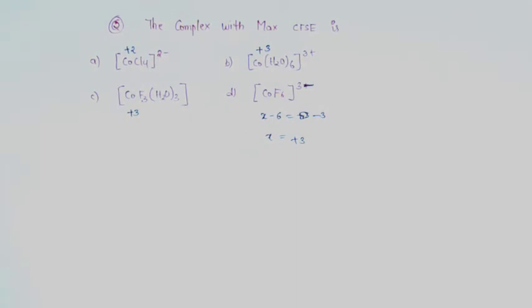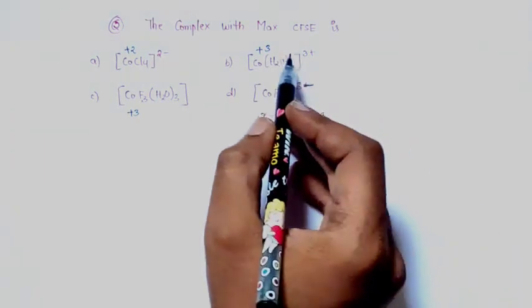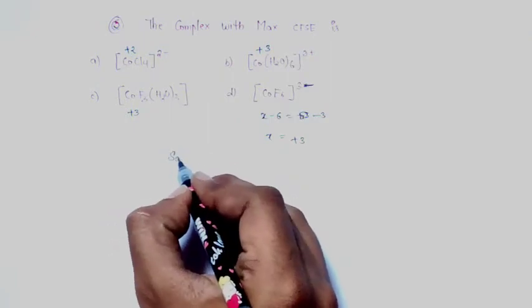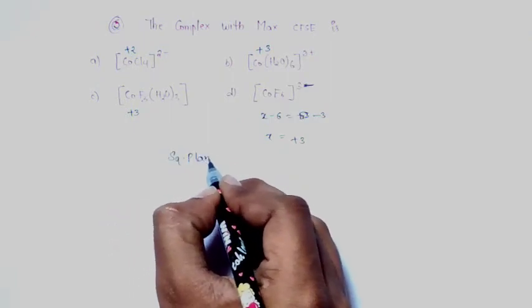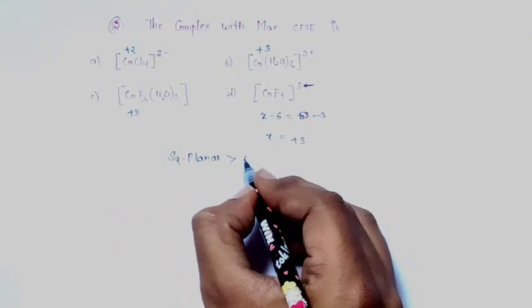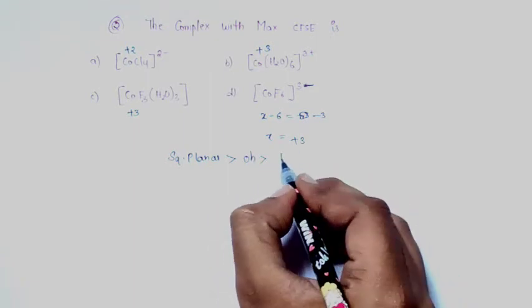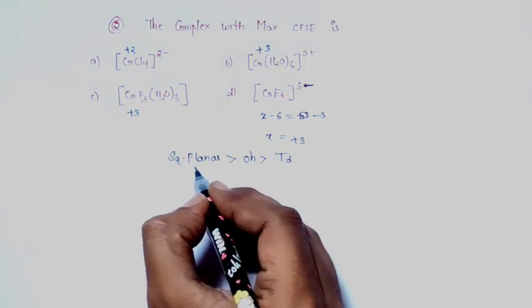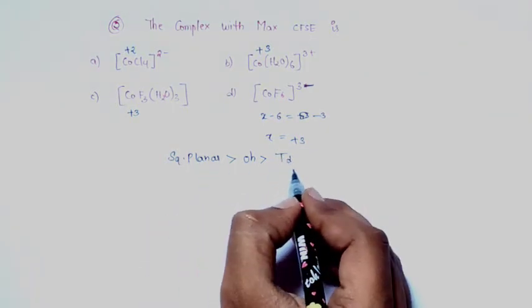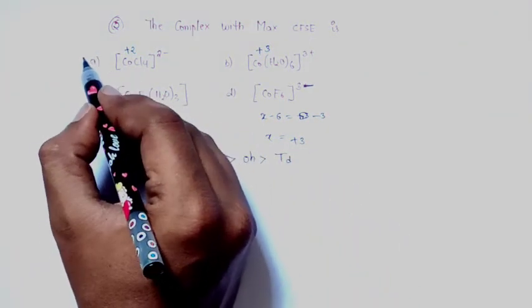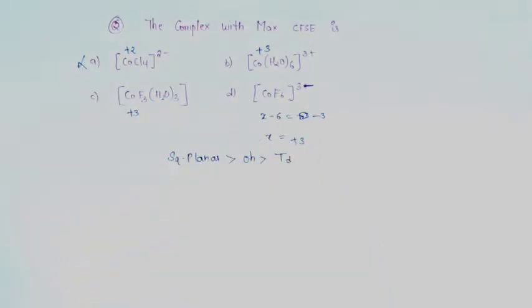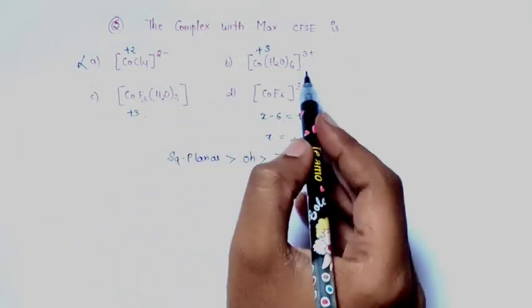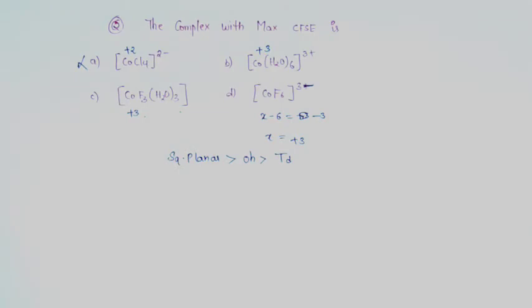So here we can easily eliminate some options. Maximum CFSE will always be square planar greater than octahedral greater than tetrahedral. So the crystal field splitting energy would be higher for square planar, and tetrahedral will have very low. So this complex is tetrahedral, and obviously it is eliminated. The remaining all have coordination number 6 and are octahedral. We have to check.